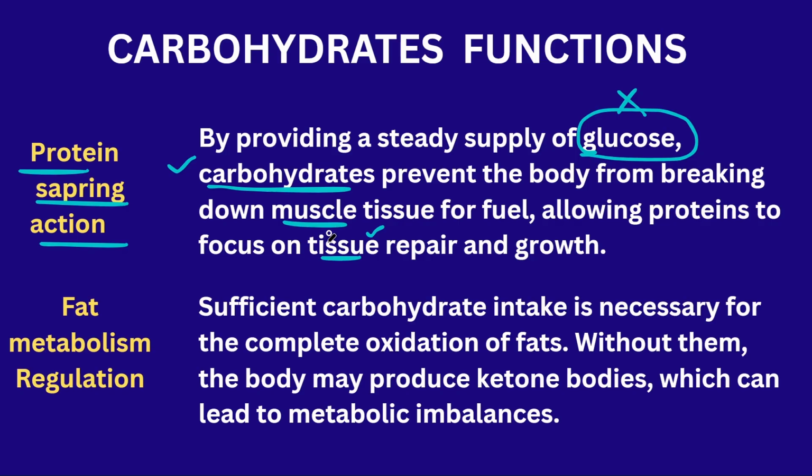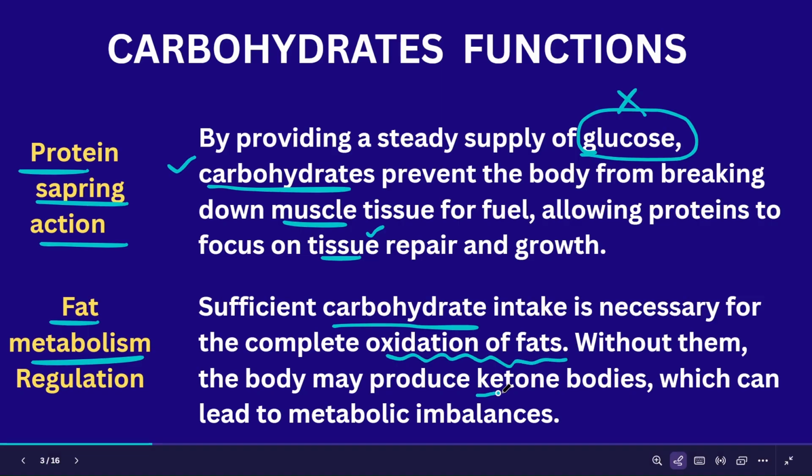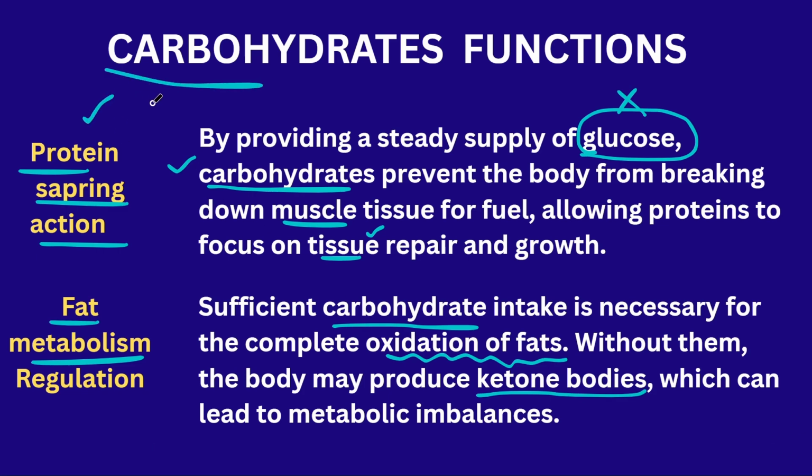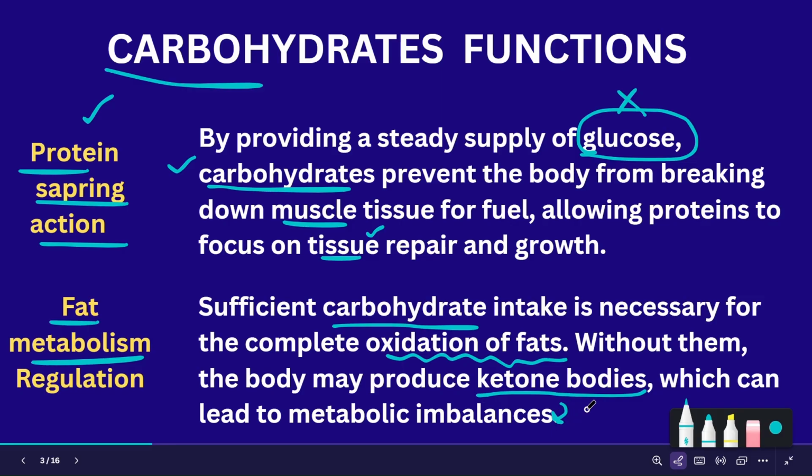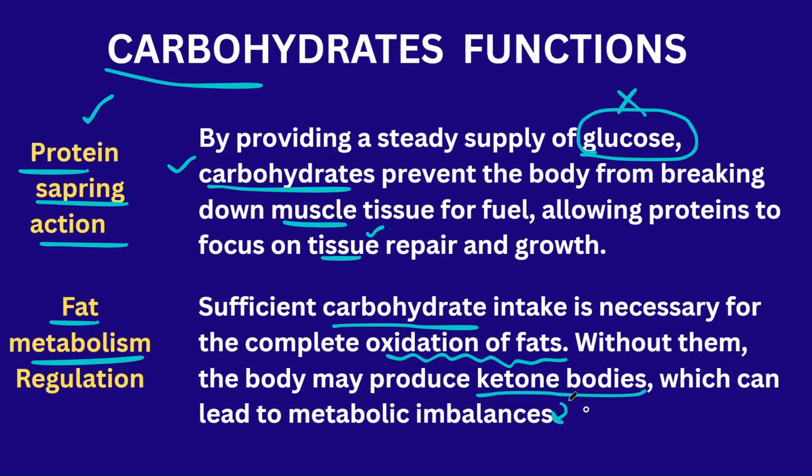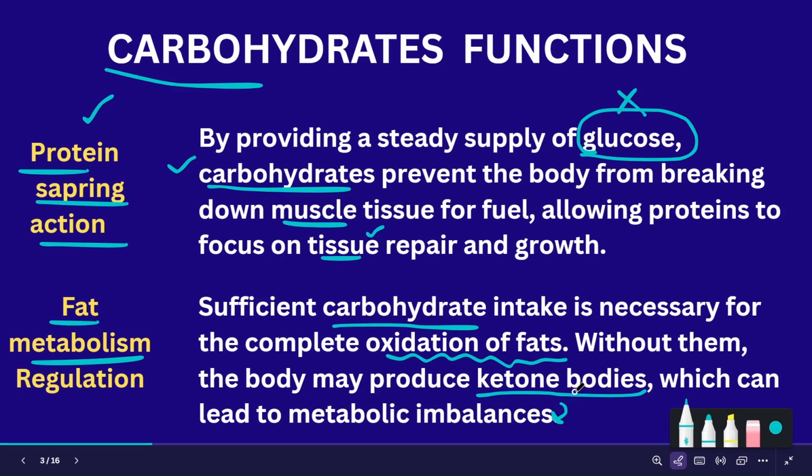Next, the role of carbohydrates in the oxidation of fats. Whenever fats are oxidized, they produce ketone bodies. Generally, the carbohydrates are first oxidized to produce glucose. If there is no carbohydrate, then the fats are oxidized and ketone bodies are produced more in our body. These ketone bodies can create imbalances. Because of that, our body may suffer metabolic disturbances. So to prevent the ketone bodies, the body needs carbohydrates.